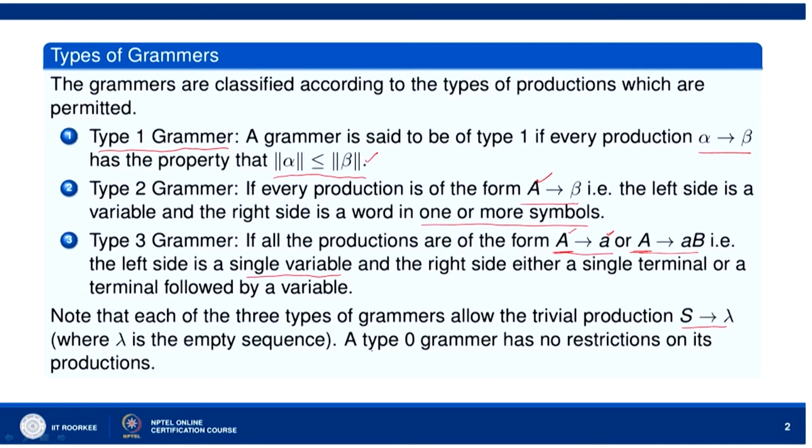A type 0 grammar has no restrictions on its production. So, if we have a case where type 1 grammar, type 2 grammar, type 3 grammar none of the 3 apply, then that case will be the case of type 0 grammar. There is no restriction on this kind of a grammar.